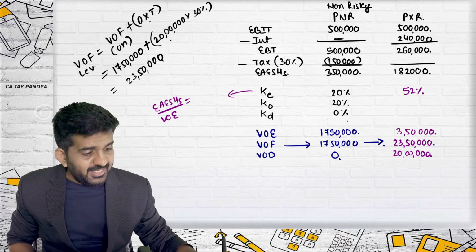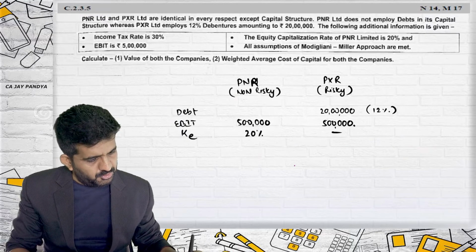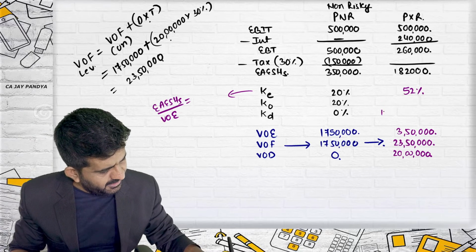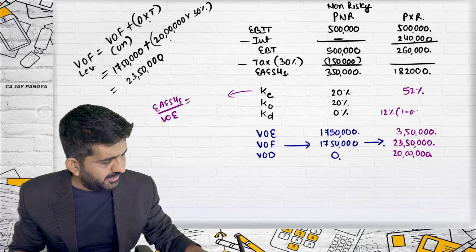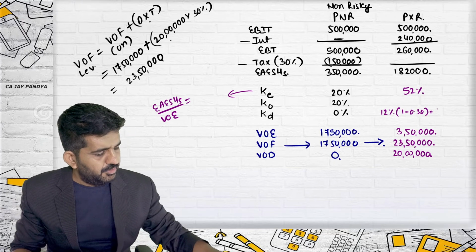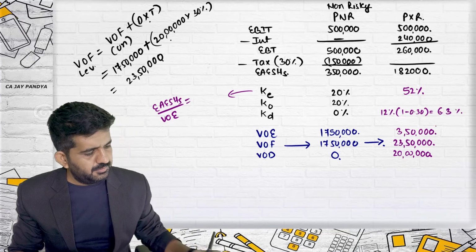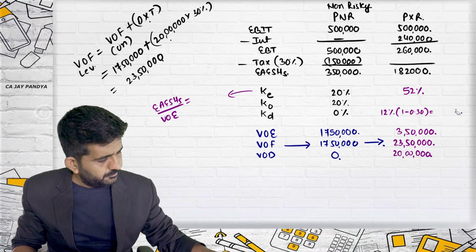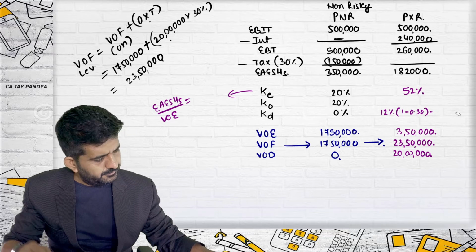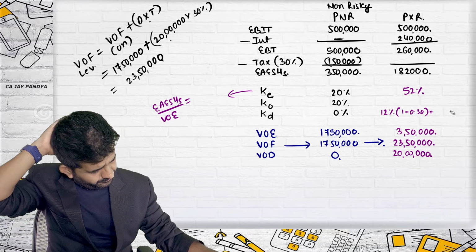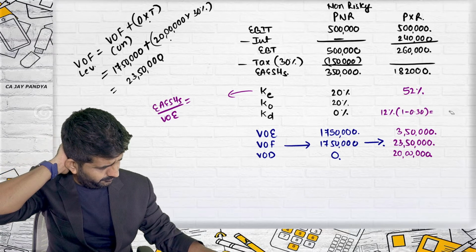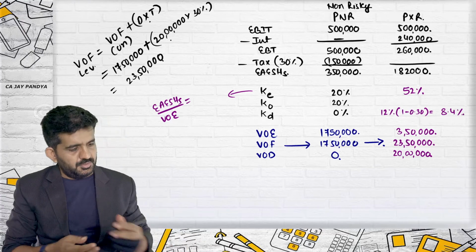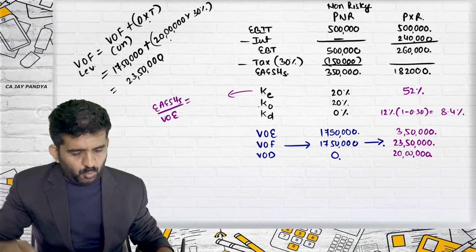What is KD? We need to find out KD, otherwise also in the same manner. These are 20 lakhs of 12%. So KD will be 12% into 1 minus 0.30. No, it is 8.4. This is 8.4%.